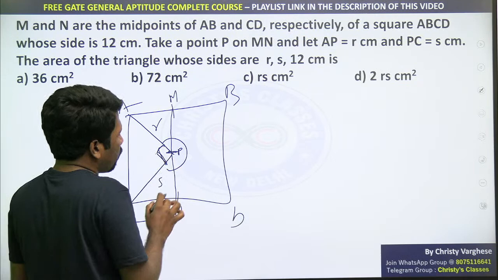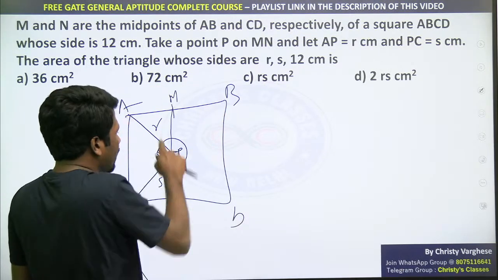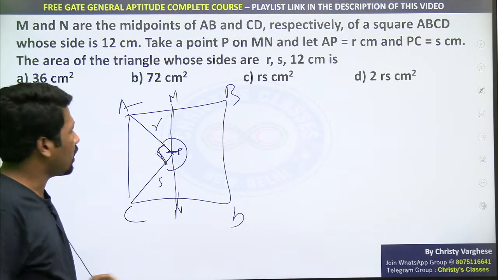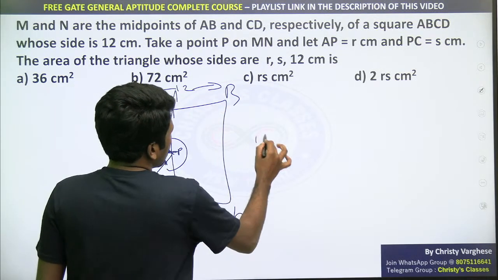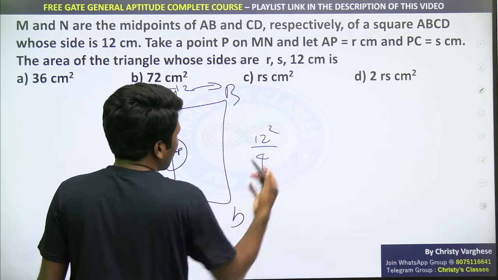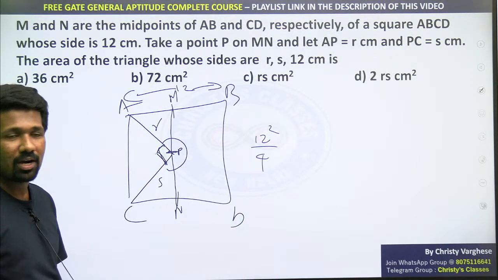Total 360 का 1/4 है. मतलब ये total area of square का 1/4 होगा. Area of square क्या होगा? 12 sided square है ना, 12 side length है ना, so 12 square होगा area of square, उसका 1/4 होगा. That is an easy way, that is a smarter way.